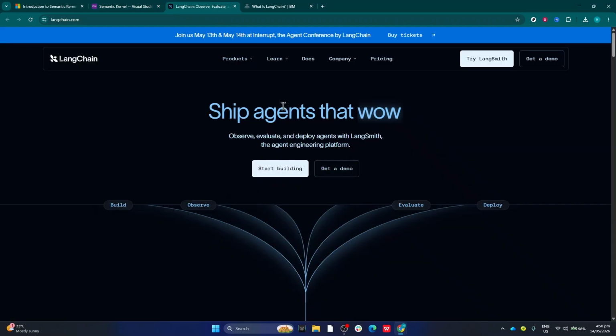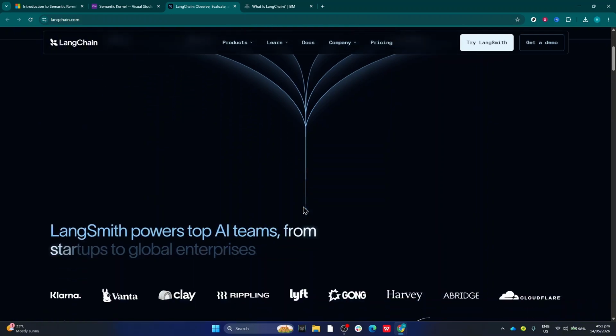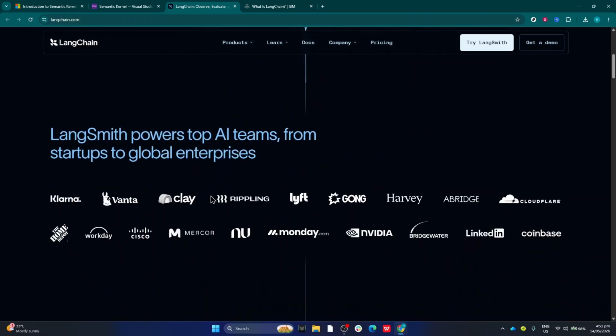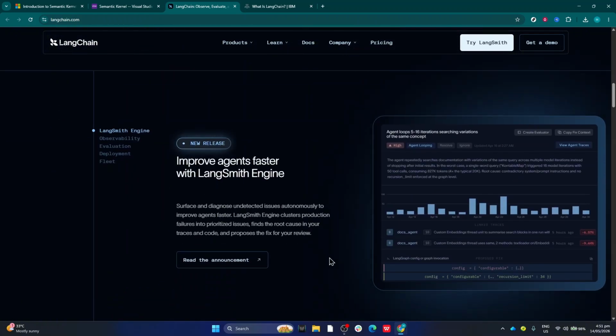All right, let's quickly explain what these tools actually are. LangChain is probably the most recognized AI application framework right now, especially for Python developers. It's designed for building AI apps, agents, workflows, RAG systems, chatbots, and integrations with tons of different AI models and services. Semantic Kernel, on the other hand, is Microsoft's AI orchestration SDK. It focuses heavily on integrating AI into enterprise applications, especially inside the .NET and Azure ecosystem. It supports C#, Python, and Java, but it's clearly strongest in Microsoft environments.